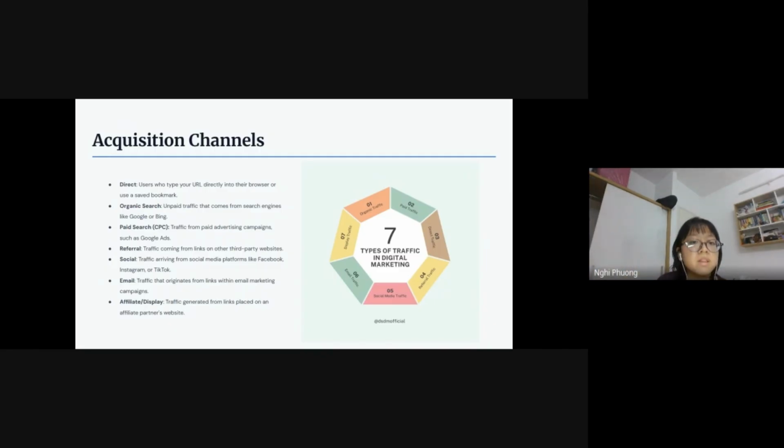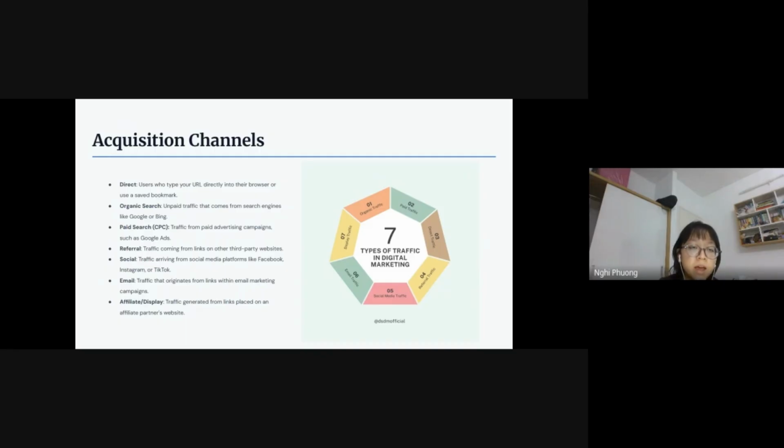And the fourth channel is referral. You came from a link on another website, like a friend recommending, or another website recommending your website. And social is that they saw your store, your website on another social media platform like Instagram, Facebook, or TikTok. That is counted as a social channel.